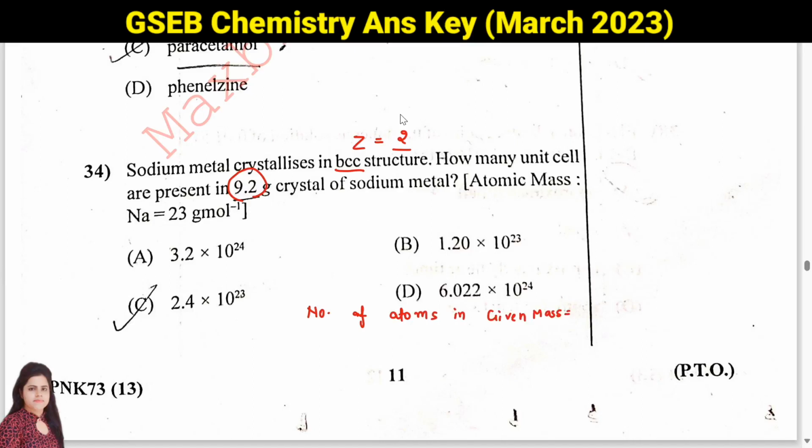So mass upon molar mass into your Avogadro number, right? This will be your number of atoms. But they are asking you number of unit cells. So we need to divide by 2 because Z is 2. So 9.2 upon 23 into 6.023 into 10 raised to power 23 upon 2. So when you do this calculation, you will get option B. That will be your answer.